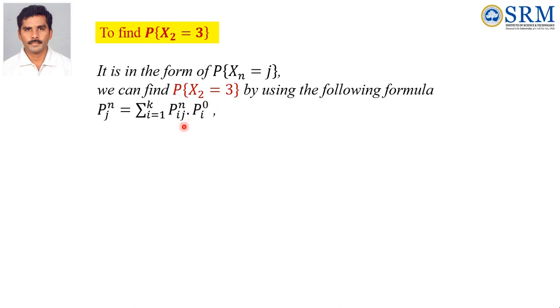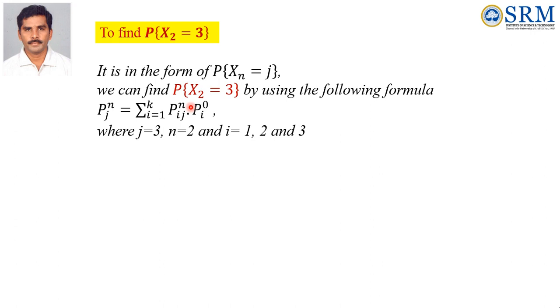Pi^0. We know the Chapman-Kolmogorov theorem: to find the TPM after n steps, it equals the one step TPM multiplied n times. I repeat, the transition probability matrix of n steps equals the one step TPM n times.